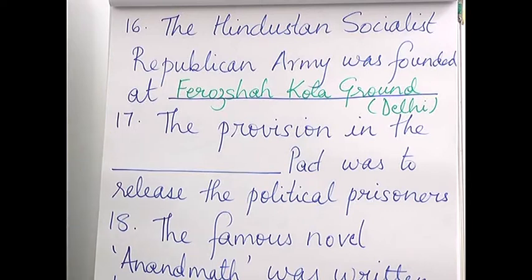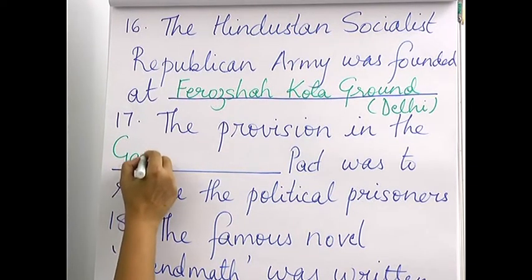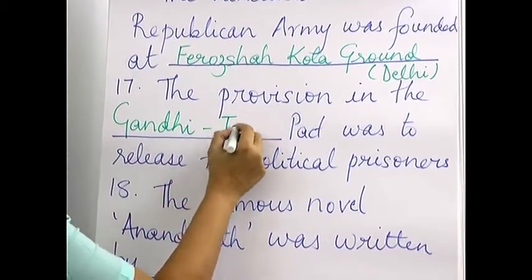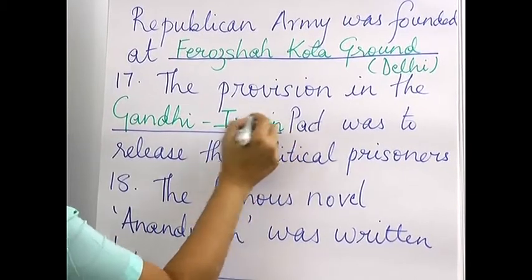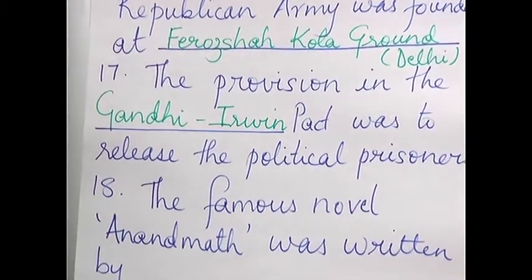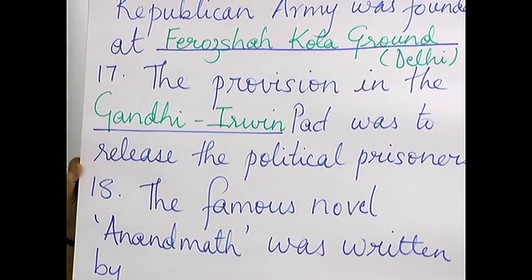17th one, the provision in the dash Pact was to release the political prisoners. That means which pact was signed so that the political prisoners would be released. This was the Gandhi-Irwin Pact. This was signed in 1931, after which Gandhiji also went for the second Round Table Conference and the political prisoners were released. Okay, so that was one of the provisions.